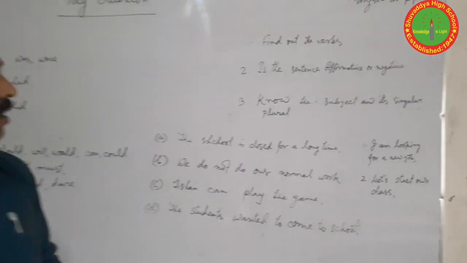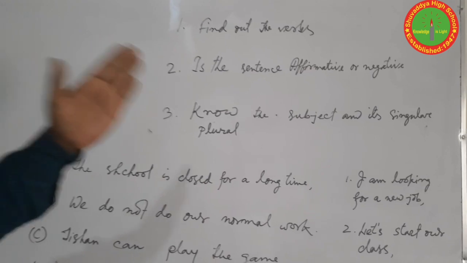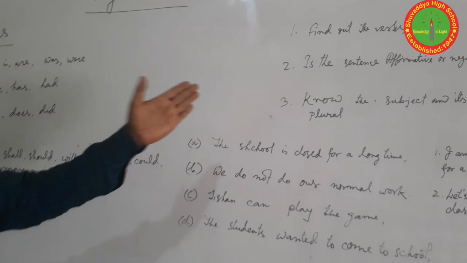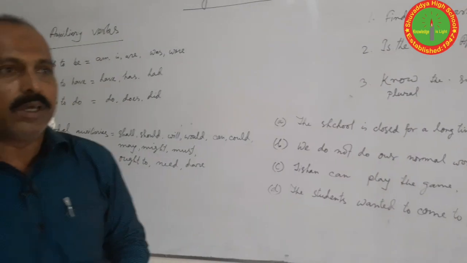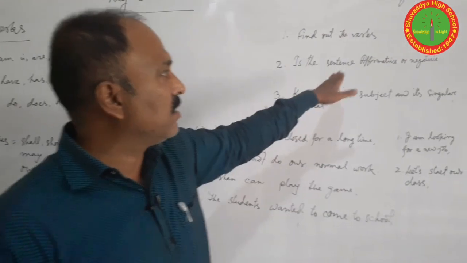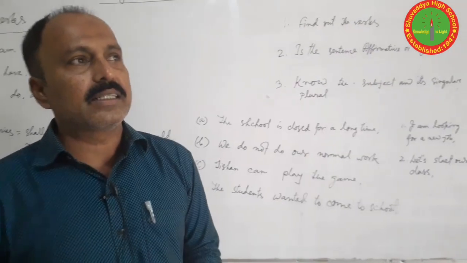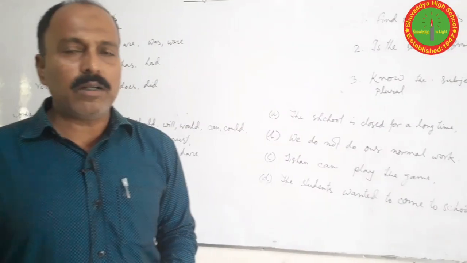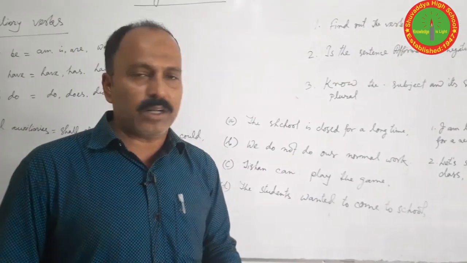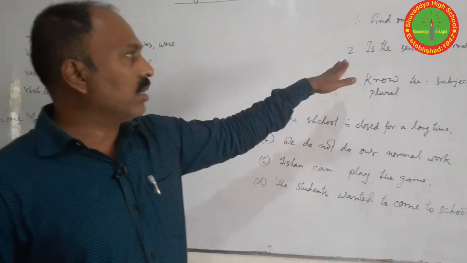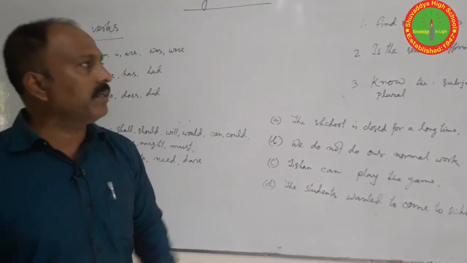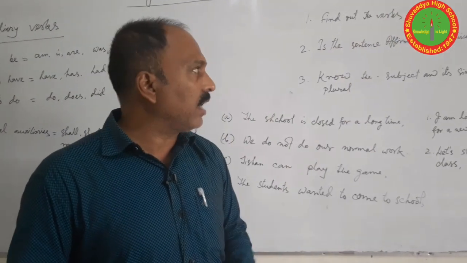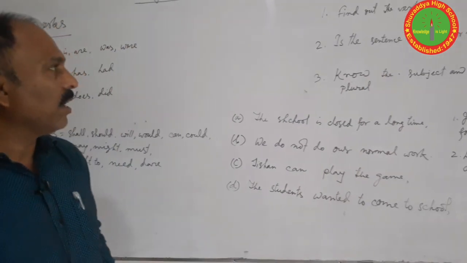Point number 2: is the sentence affirmative or negative? You should know whether the sentence is affirmative or negative. How will you recognize it? By seeing some words just like no, never, not, and there are some words: hardly, rarely, scarcely, barely, little, seldom, few. If we find these words in a sentence, then we consider it as a negative sentence.